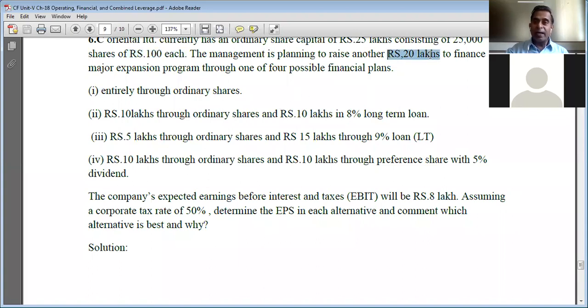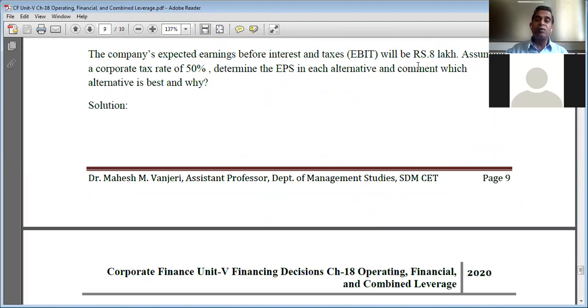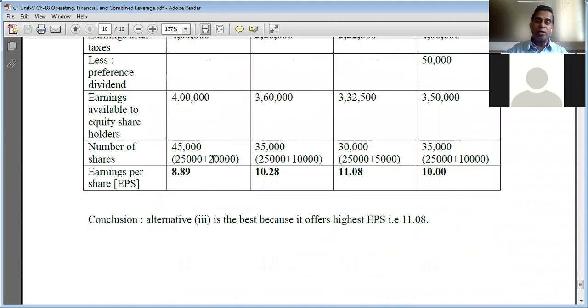So 20 lakh rupees divided by 100 is equal to 20,000, which will be the additional number of equity shares. So that is 20,000 additional equity shares. So 25,000 current equity shares plus additional 20,000 equity shares. Total number of equity shares under financial plan 1 will be 45,000.